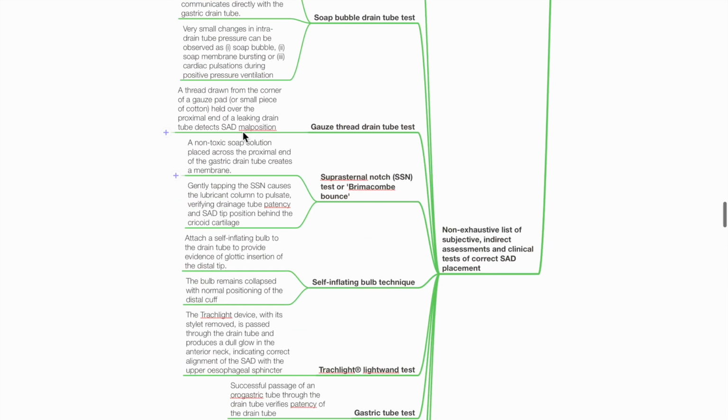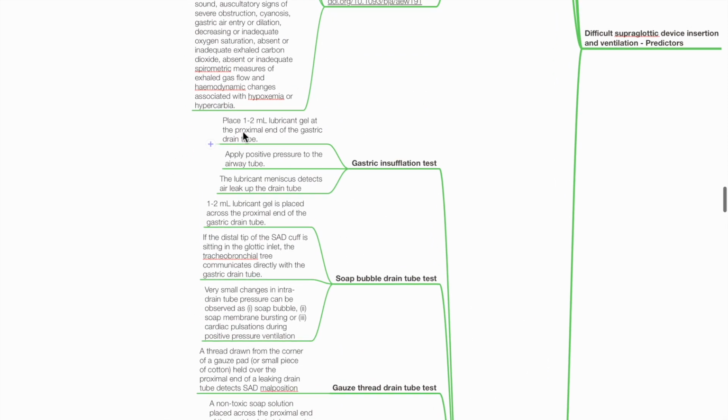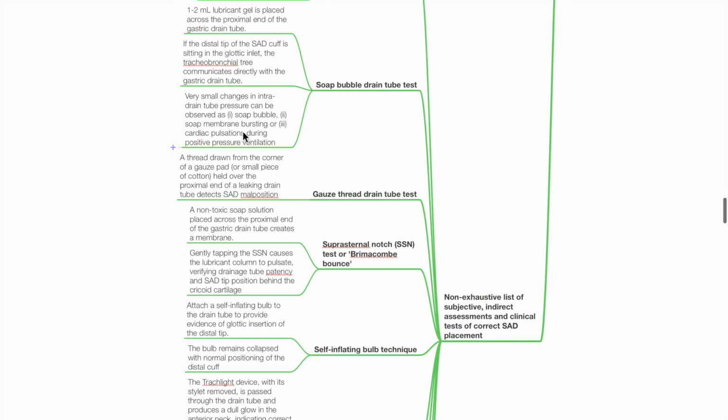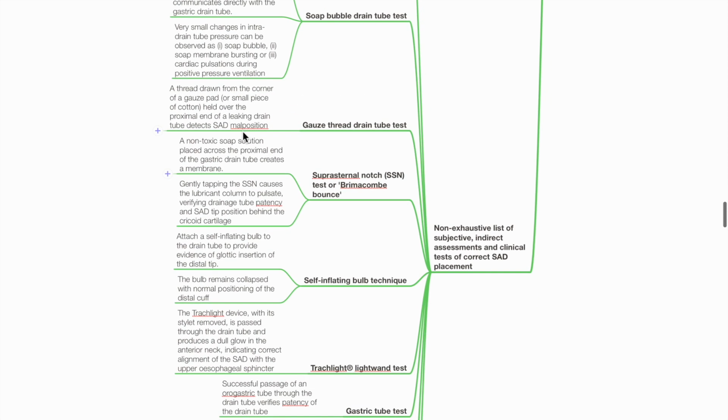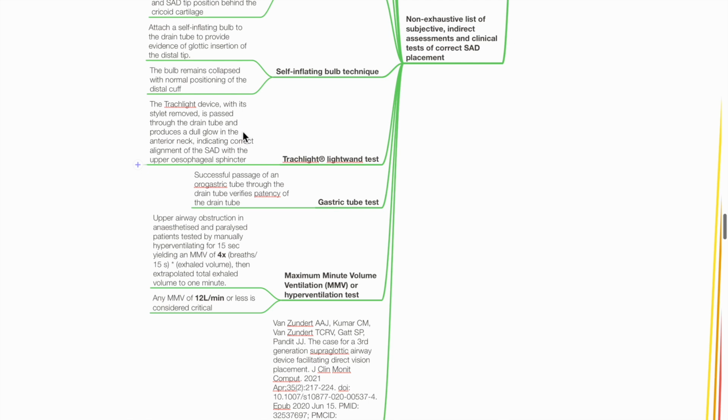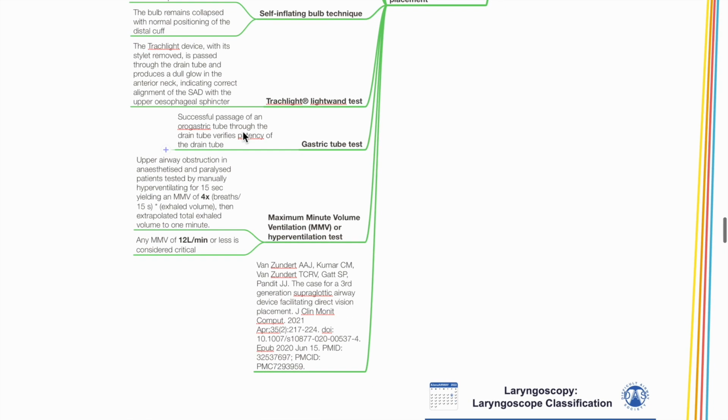Additional information included here is a non-exhaustive list of subjective, indirect assessments and clinical tests of correct supraglottic airway device placement, which includes gastric insufflation test, soap bubble drain tube test, gauze thread drain tube test, suprasternal notch test or Brimacombe bounce, self-inflating bulb technique, the trachlight wand test, gastric tube test, and maximum minute volume ventilation or hyperventilation test, which is described in more detail in an article by Van Zundert et al. in 2021.